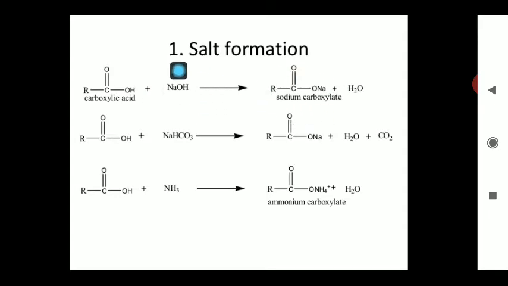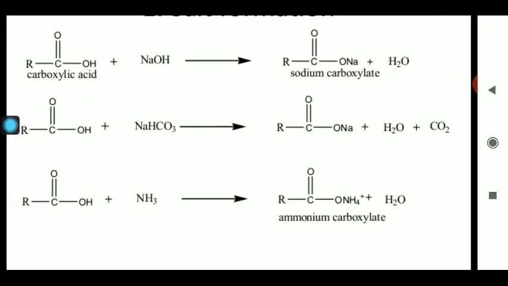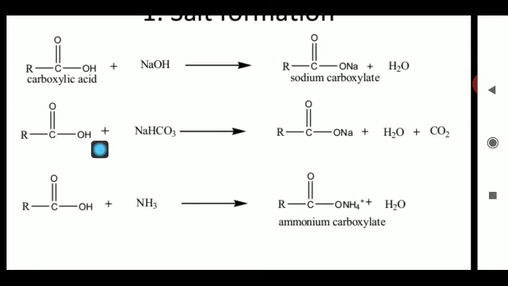In place of NaOH, if you take a molecule like NaHCO3, this NaHCO3 is also a source of the Na positive ion. So this Na replaces the H from this compound, and there will be loss of water and loss of CO2, and sodium carboxylate is again formed.